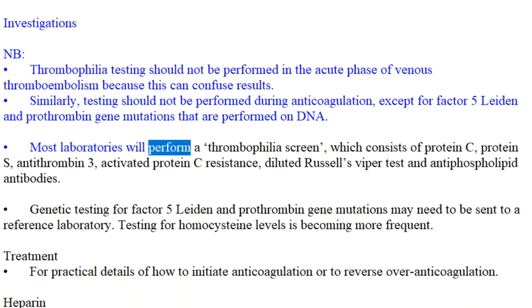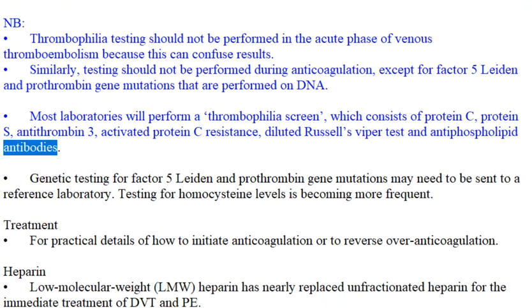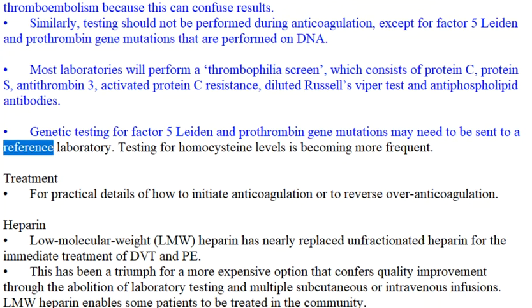Most laboratories will perform a thrombophilia screen, which consists of protein C, protein S, antithrombin 3, activated protein C resistance, diluted Russell's viper venom test and antiphospholipid antibodies. Genetic testing for factor V Leiden and prothrombin gene mutations may need to be sent to a reference laboratory. Testing for homocysteine levels is becoming more frequent.